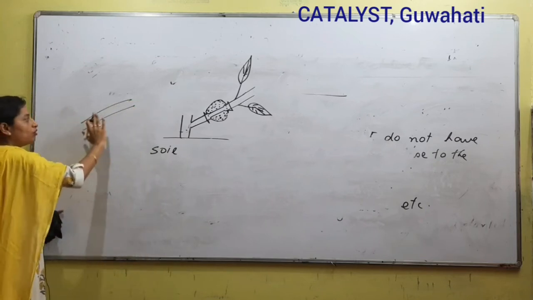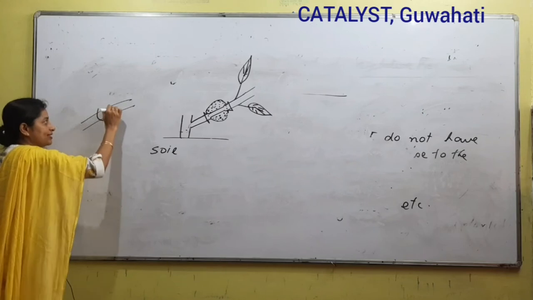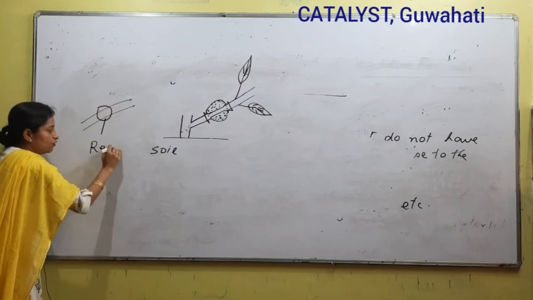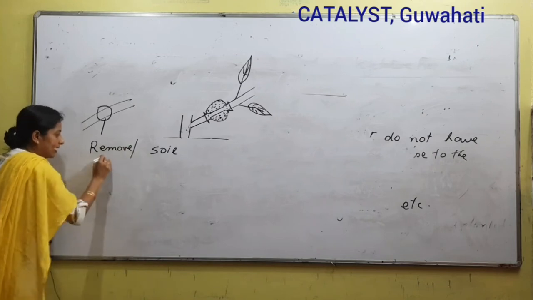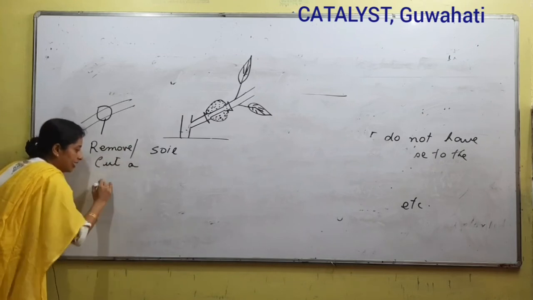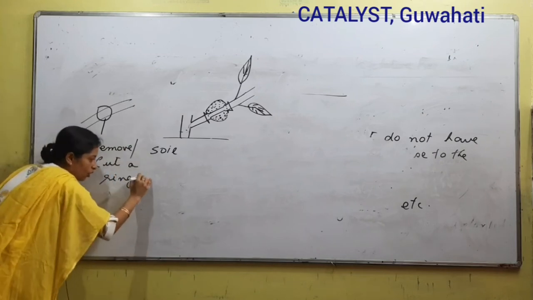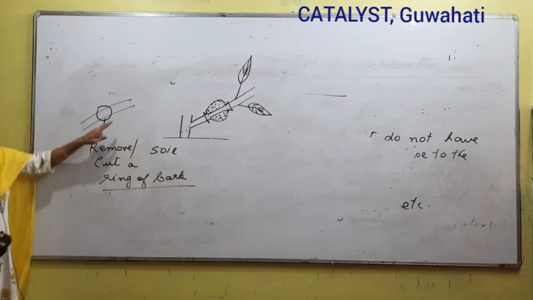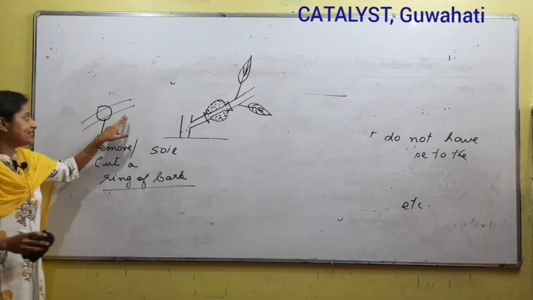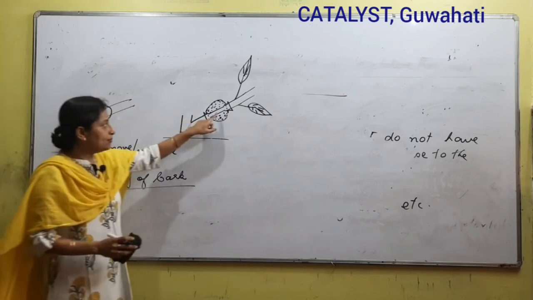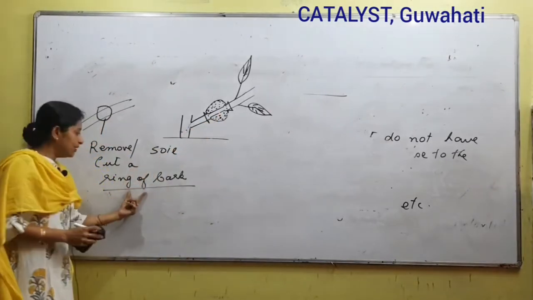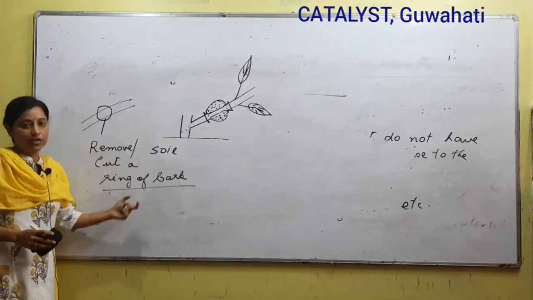In this branch, what we do, one portion we select, and in this portion we remove or cut a ring of bark. So what we understand by this line is, jundal stem ami select koriso, hey stem dalor pura eta area pura ami ki koru, we remove certain tissues, and for that we are using the word removal of a ring of bark.